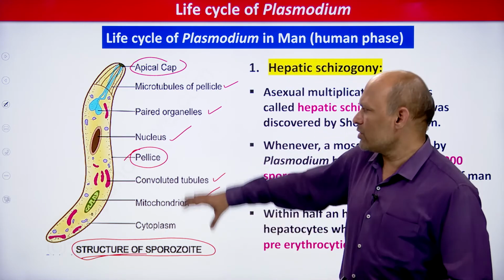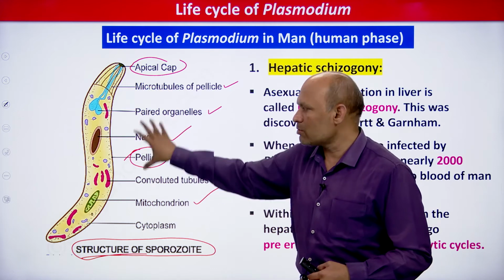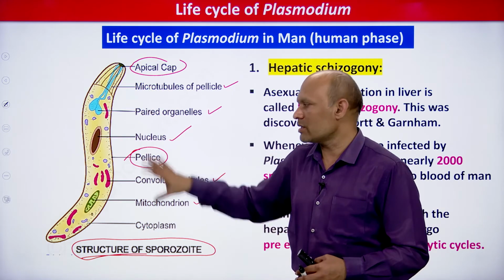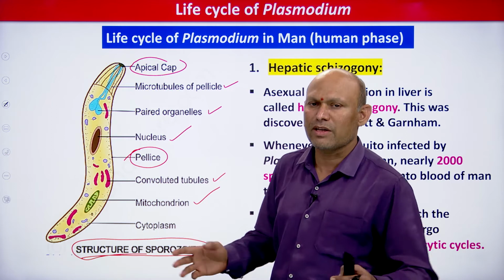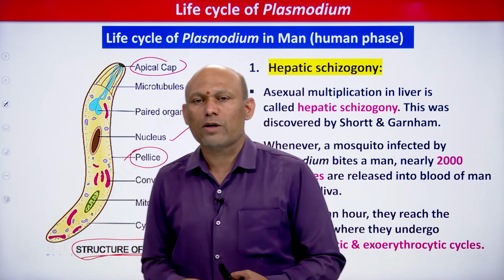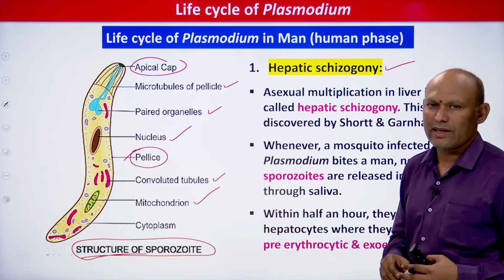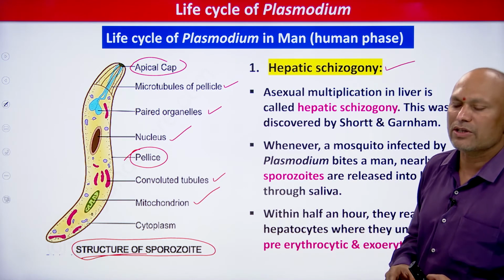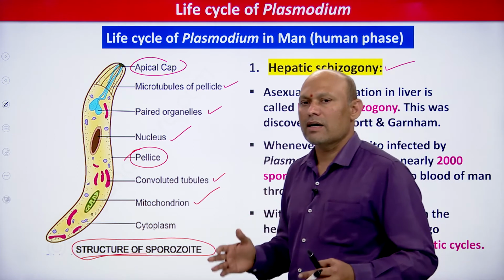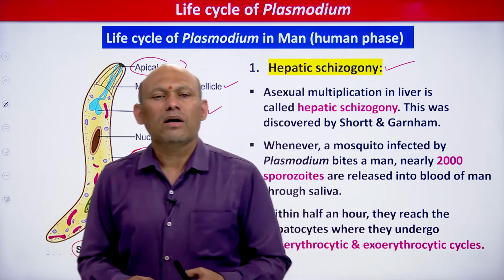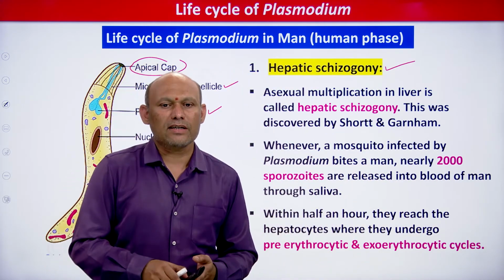So, how it looks, you should get some idea. This is the sporozoite. That is why I brought this figure for you, otherwise not necessary. It is very simple. This is the sporozoite, students, right. Now, let us see what exactly hepatic schizogony is. I told you asexual multiplication or asexual reproduction that occurs in the liver is called what? Hepatic schizogony, students, right.